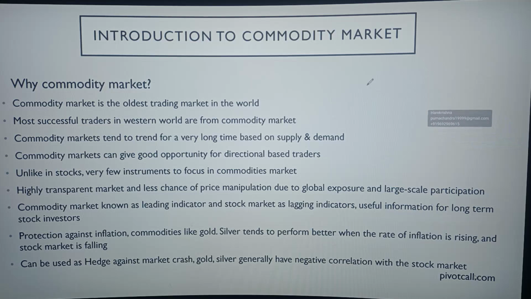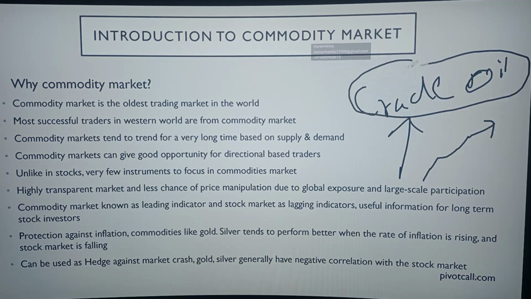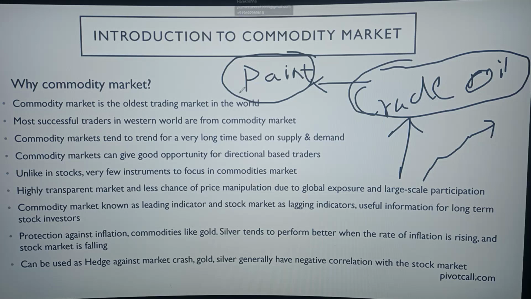Just as an example, assume that crude oil price starts going up. Crude oil suddenly started rallying and it's not coming down, it keeps going up, going up, going up. How will it affect the stock market? For that, you have to know which products are based on crude oil. The first product that comes to mind is paint, right? The paint industry uses a lot of crude oil. So whenever crude oil price is going up, if you are an investor, you know that this quarter crude oil price going up is not good for paint companies.